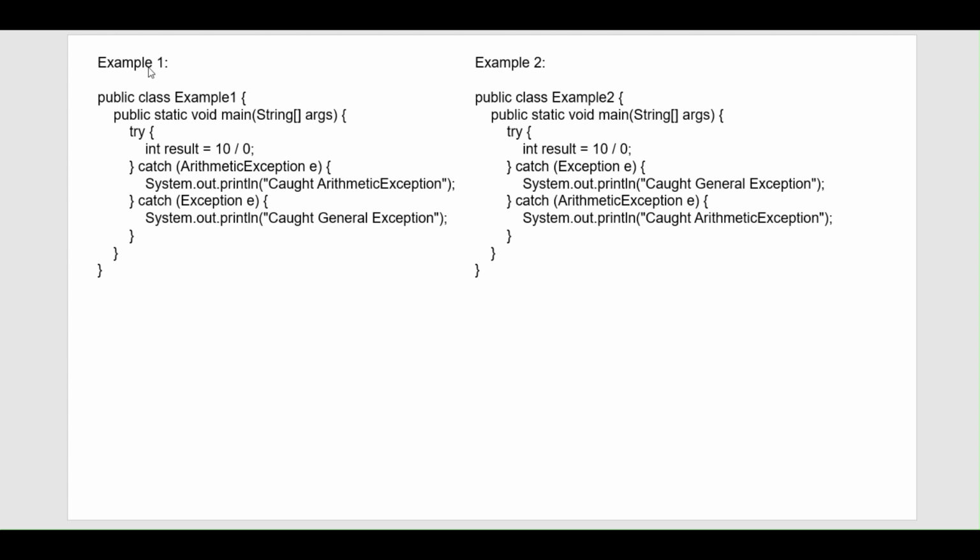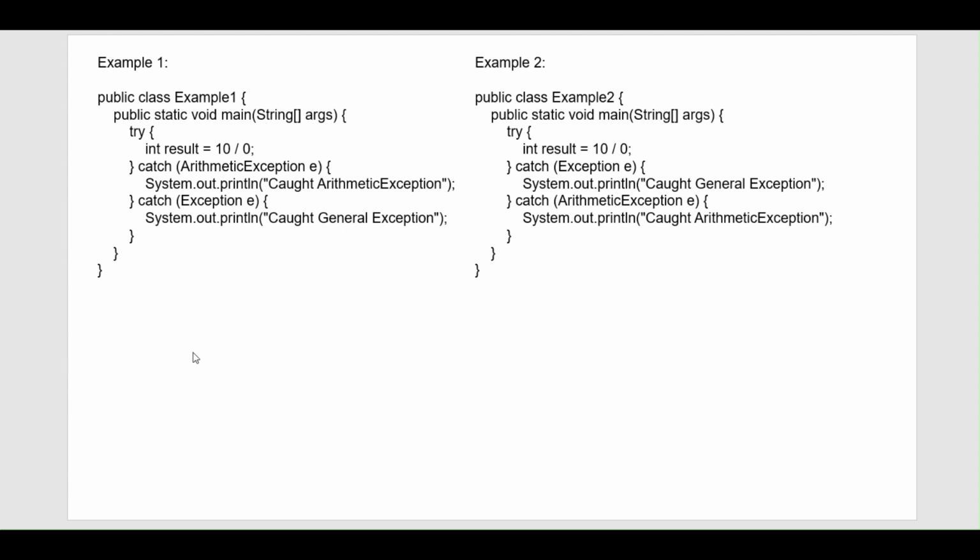Now let's take example number one. Here we have a public static void main method in a class, and then a try block. First the control will go into the try block. Here we have int result equals 10 by 0. Now tell me what will be the output of this example number one. Please write down in the comment section below. I am pausing for a second so that you can comment your answers, and I also want the reason why that will be the output, so comment below.